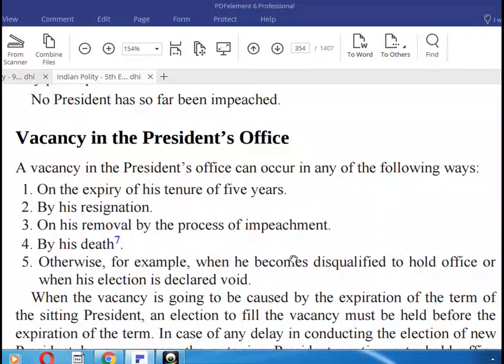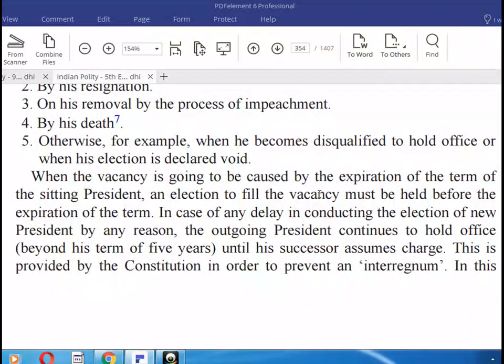Vacancy in the President's office can occur in any of the following ways: on the expiry of his tenure of 5 years, by his resignation, on his removal by the process of impeachment, by his death, or otherwise, for example when he becomes disqualified to hold office, or when his election is declared void. When the vacancy is caused by the expiration of the term of the sitting President, the election to fill the vacancy must be held before the expiration of the term.